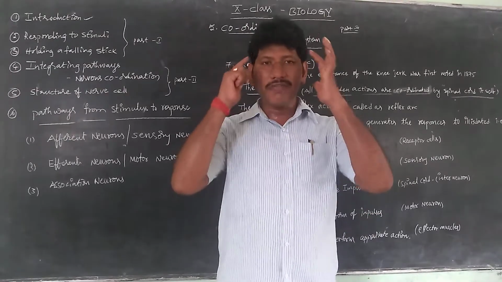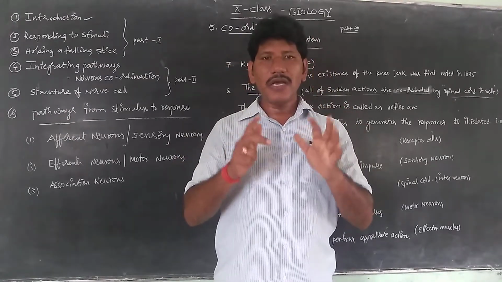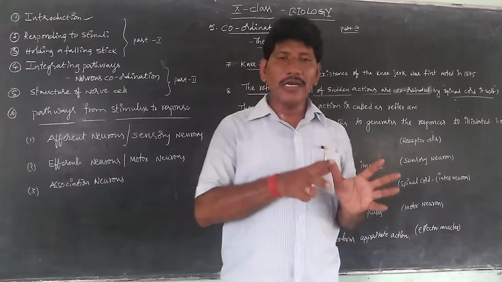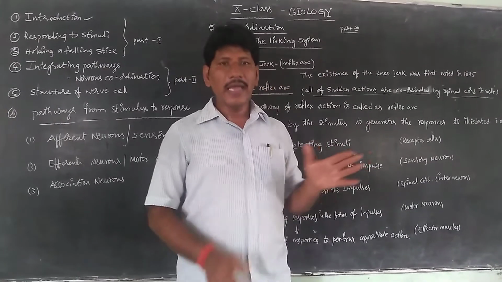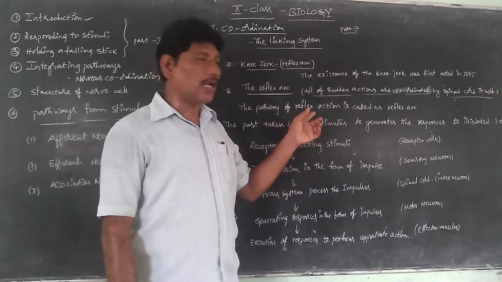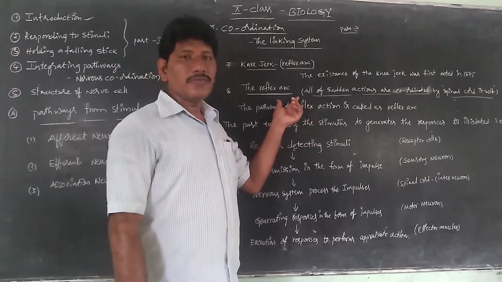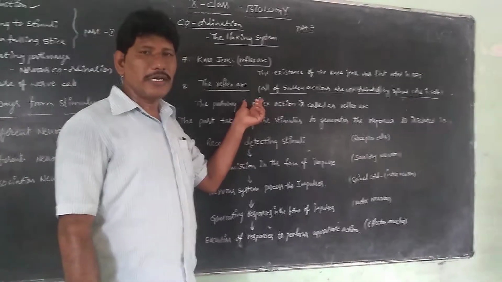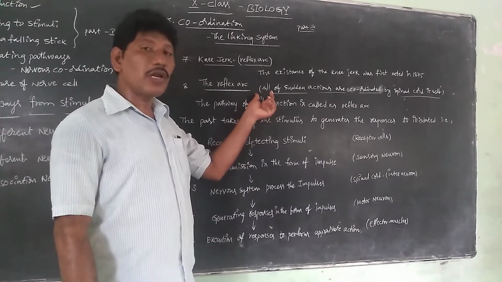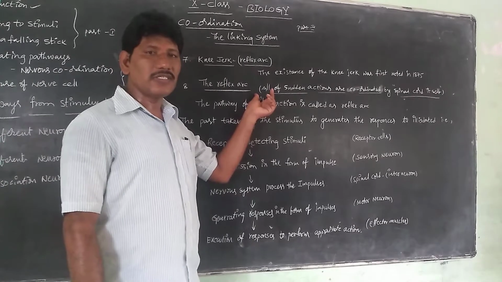There is no involvement of the brain. Voluntary and involuntary actions together coordinate our body, but this one is called an involuntary action. Is it clear, children?